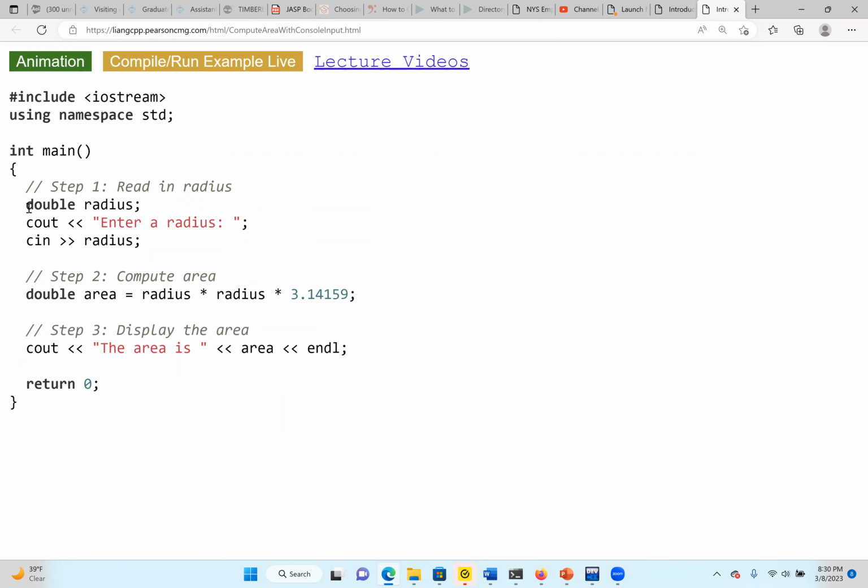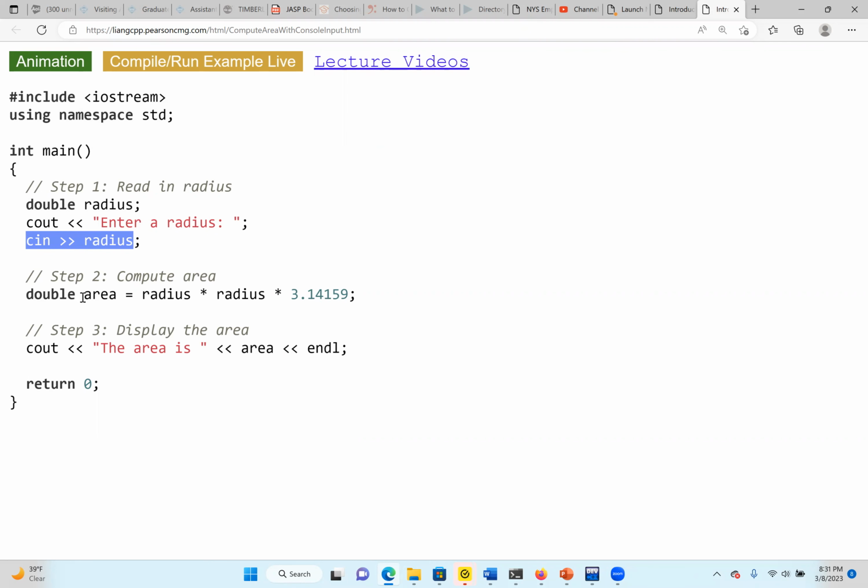So everything is the same. We have our variables. We need to declare our radius. Then this time we are using cin. So instead of using the assignment operator to get the input, we use cin. Cin will allow us to enter the input when we compile and run the program. So cin with the double right arrow will give us the input.